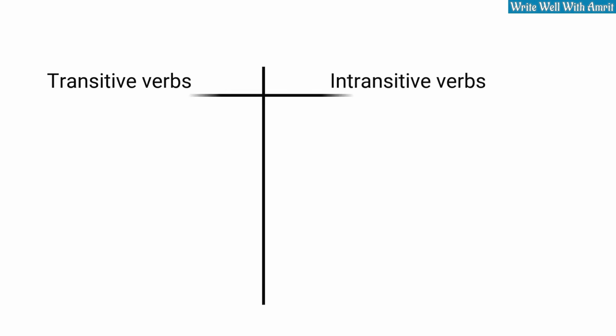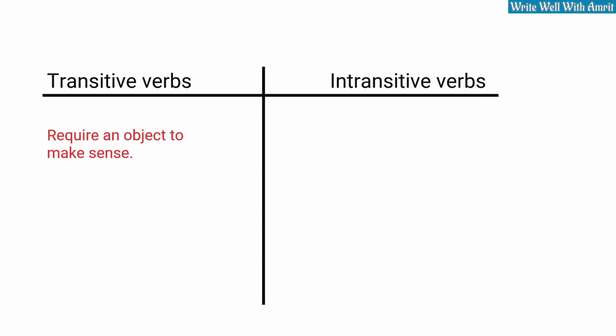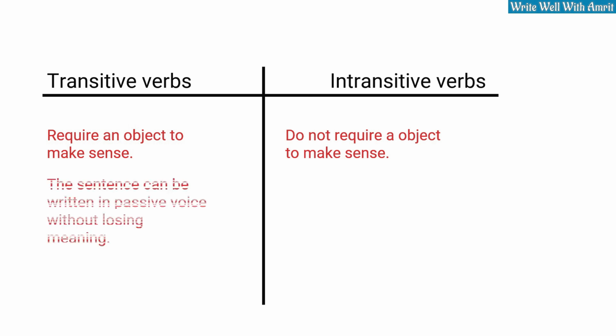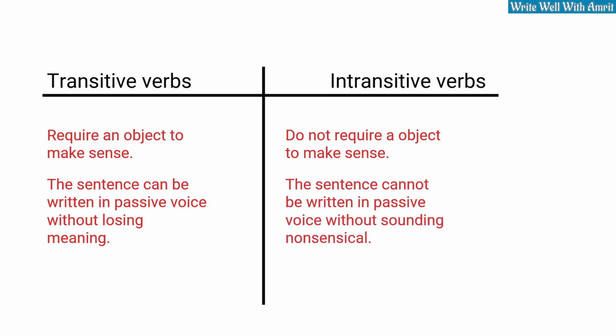Here are the differences between transitive verbs and intransitive verbs. A transitive verb requires an object to make sense. An intransitive verb doesn't require an object to make sense. The sentence carrying a transitive verb can be written in passive voice without losing meaning. A sentence carrying an intransitive verb cannot be written in passive voice without sounding nonsensical.